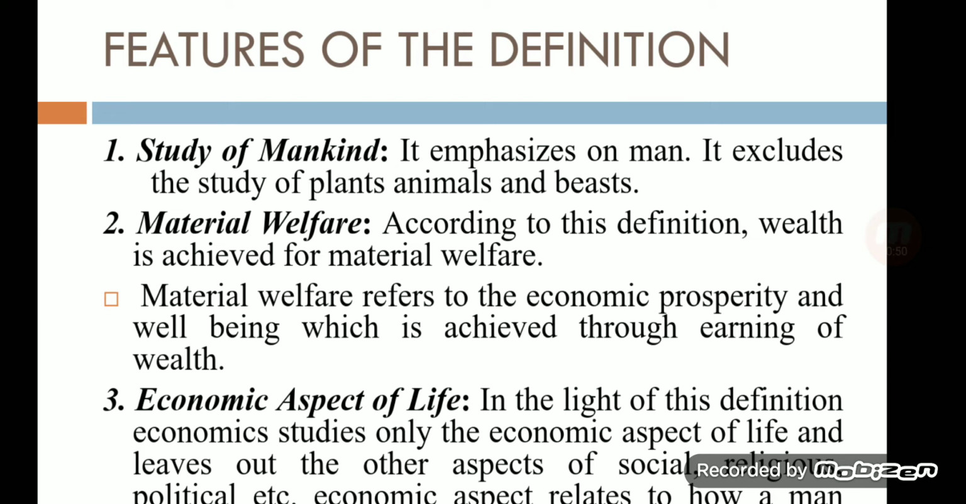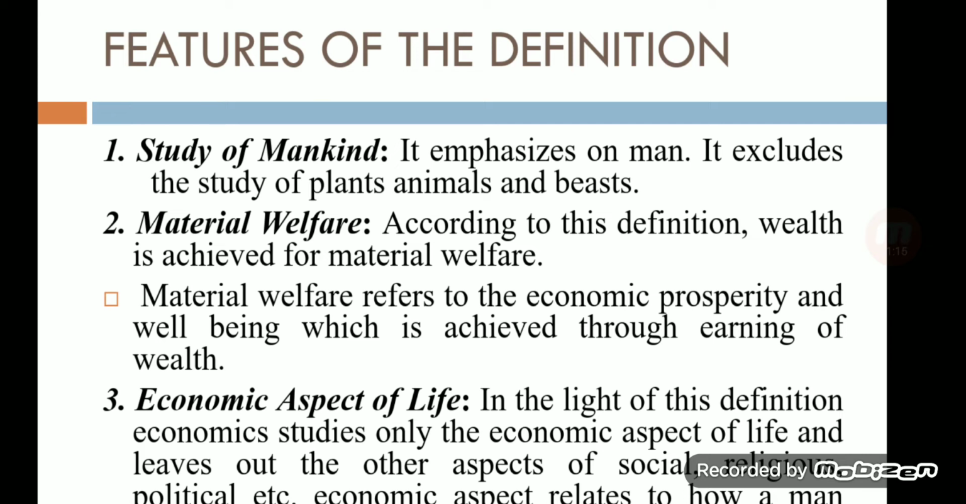Clear? So it emphasizes man. Emphasize means first priority is given to the human being. It excludes the study of plants, animals and beasts. So it only studies the problems of those who live in society. Second one, material welfare. Material welfare means what can be measured in terms of money, quantity. Clear? According to this definition, wealth is achieved for material welfare.